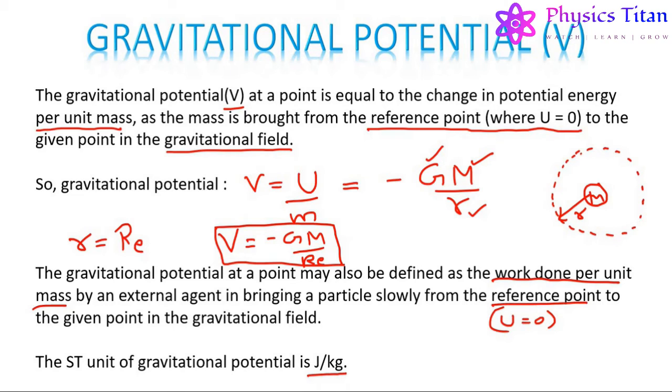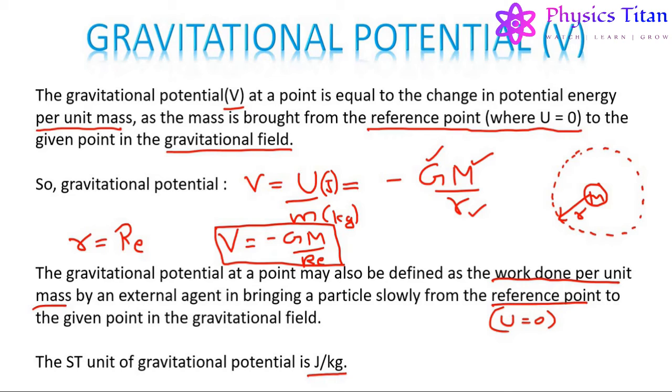U is the gravitational potential energy having the unit joule, and m is the mass which is having the unit kg. So the unit of gravitational potential will become joule per kg. So these were some concepts related to the gravitation or the gravitational field of an object.